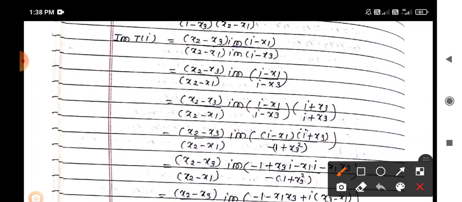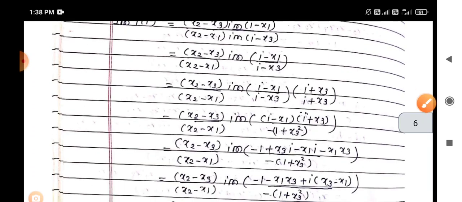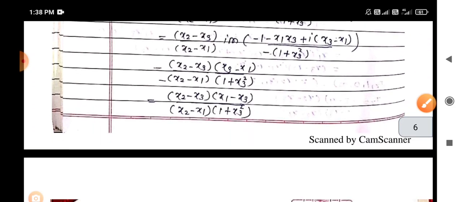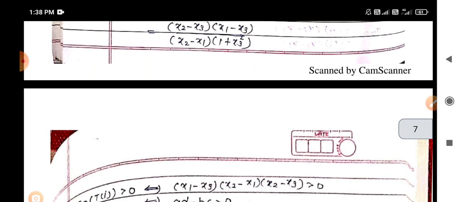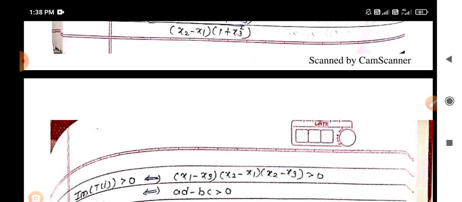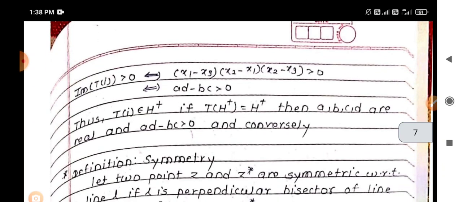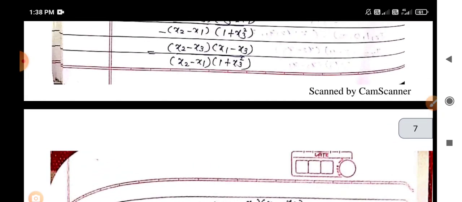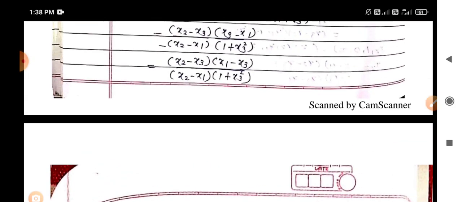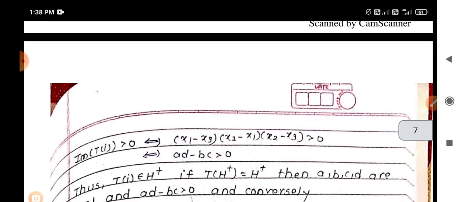So we rationalize that imaginary part by multiplying by i plus x3 and dividing by i plus x3. Solving this, we obtain the result x2 minus x3 upon x1 minus x3 upon x2 minus x1 upon 1 plus x3 squared. So we obtain that the imaginary part of T of i is greater than or equal to 0 if and only if this term is greater than or equal to 0.